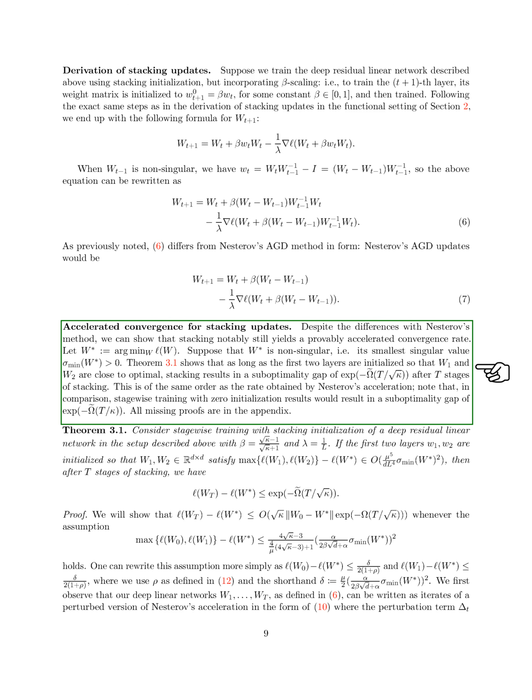Even though stacking differs from Nesterov's method, we can prove that stacking still leads to accelerated convergence. If we initialize the first two layers close to the optimal values, the suboptimality gap after T stages of stacking is approximately \tilde{\Omega}(T\sqrt{\kappa}). This rate is similar to Nesterov's acceleration, whereas stage-wise training with zero initialization would result in a larger suboptimality gap. The proof for the theorem showing the convergence rate is provided in the appendix.